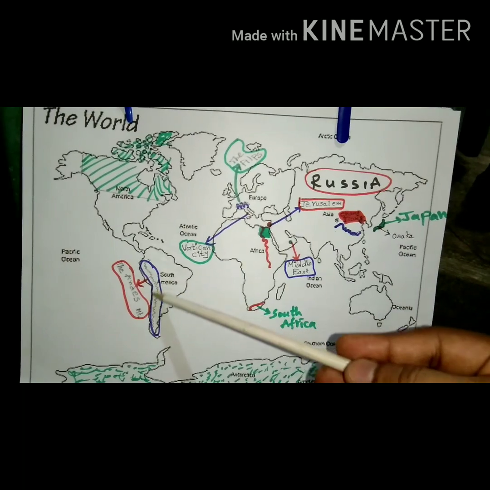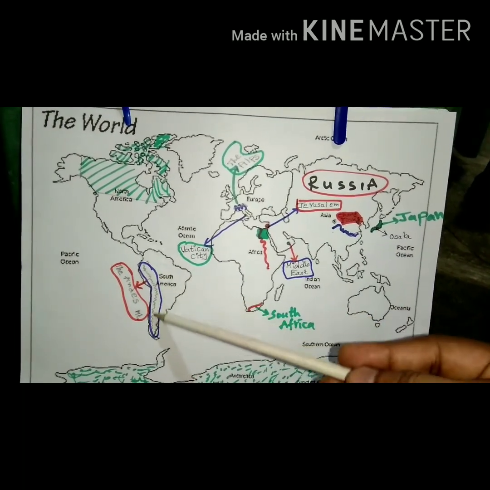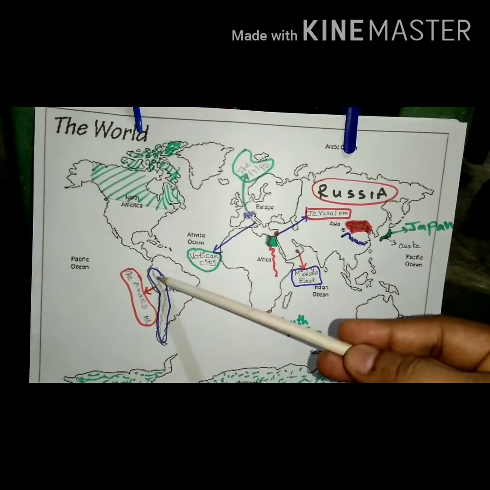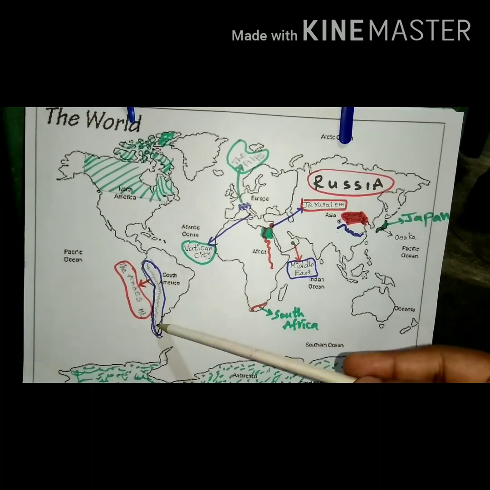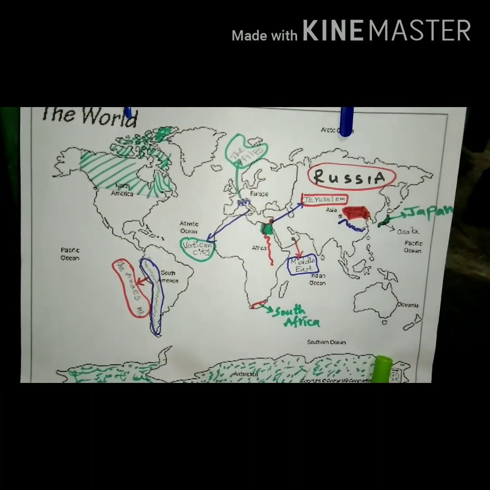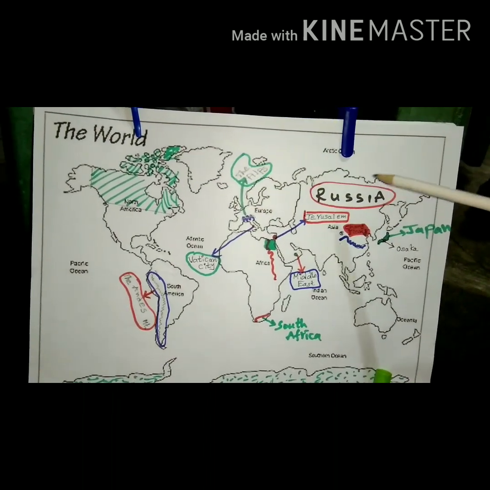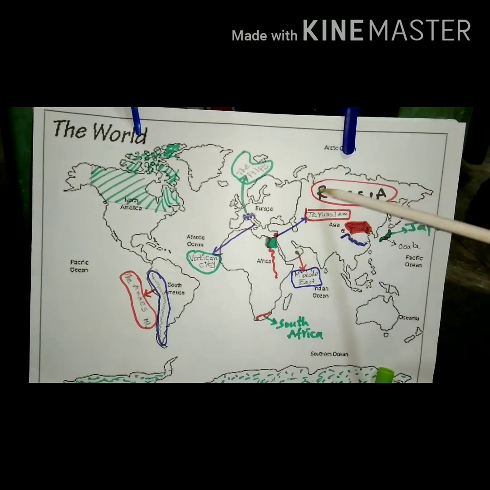Next, the Andes mountain range. This is the Andes mountain range in the South American continent. Next, polar regions. I told you already one of the places, Russia. This is also one of the polar regions.